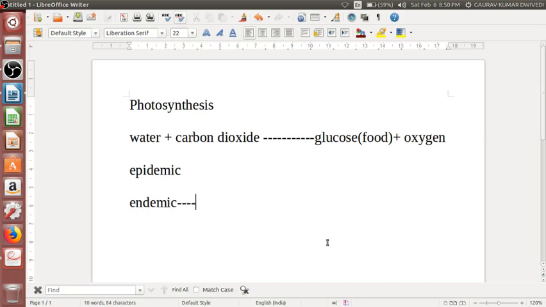ठीक है, endemic means all those organisms, species, plants or animals which are restricted to a particular area. Okay, that is all those plants or animals which are present. Okay, so here it is basically who are they?